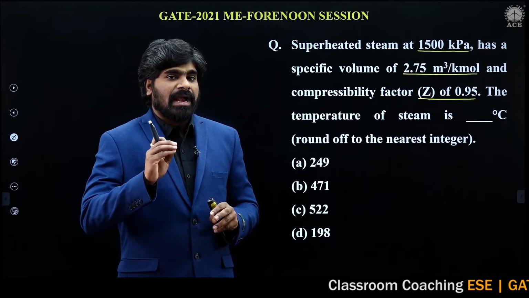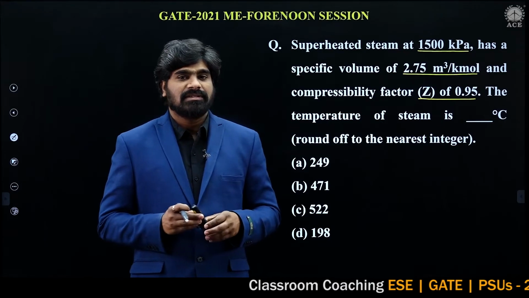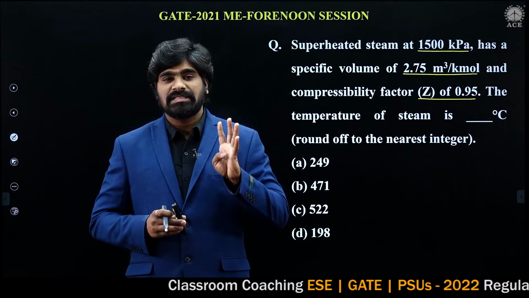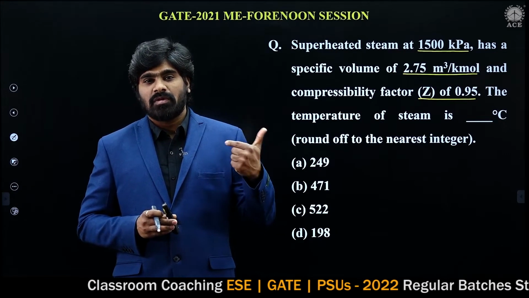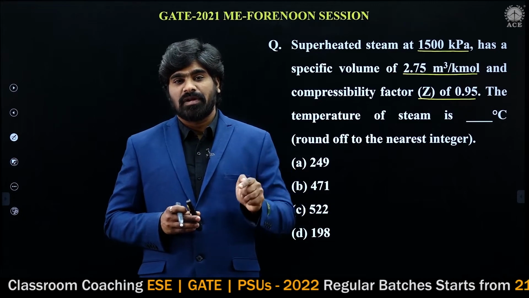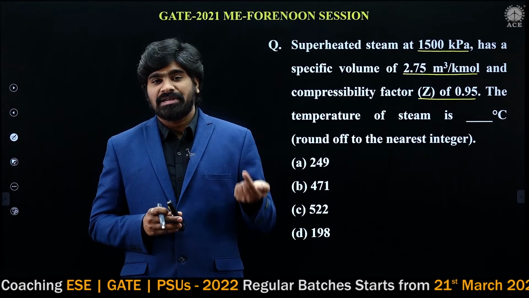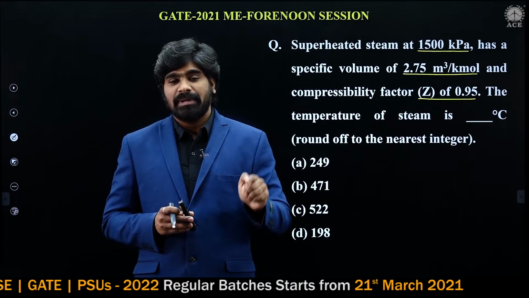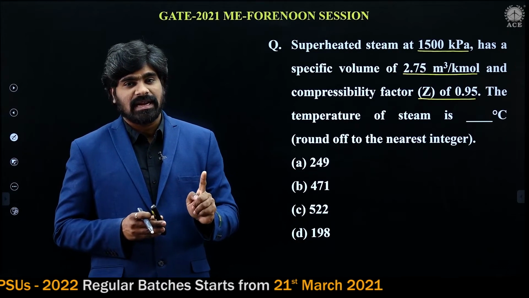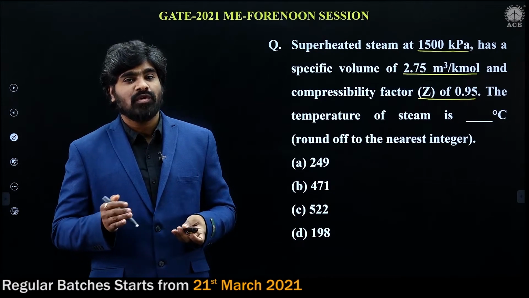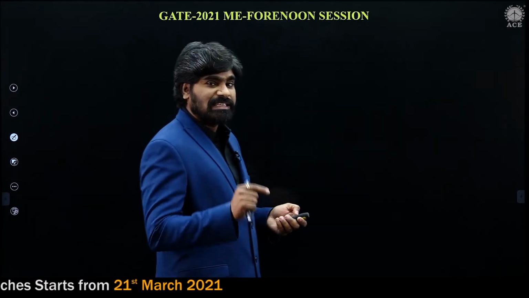For ideal gas, we have seen different equations. Four ideal gas equations we have seen. PV is equal to RT, in terms of specific volume. PV is equal to MRT, in terms of mass. P is equal to rho RT, in terms of density. And PV is equal to N R bar T, in terms of number of moles.